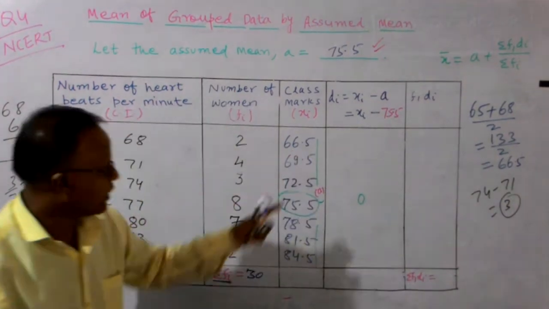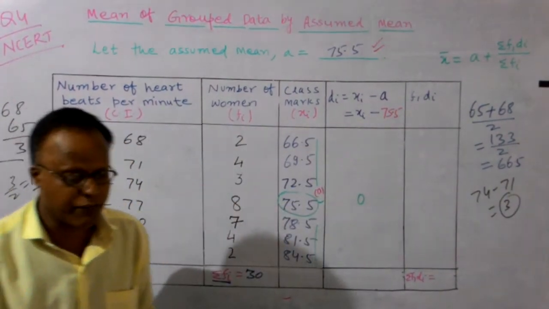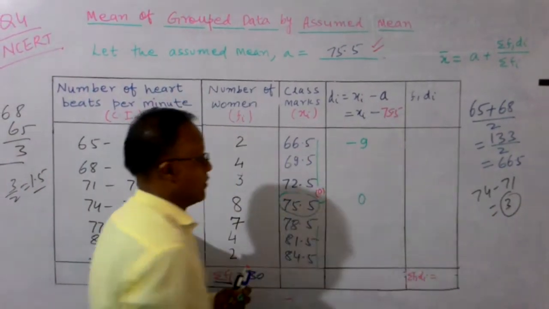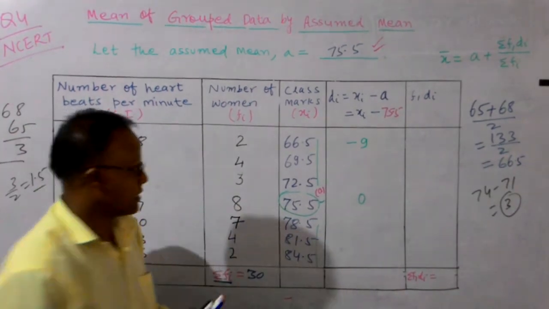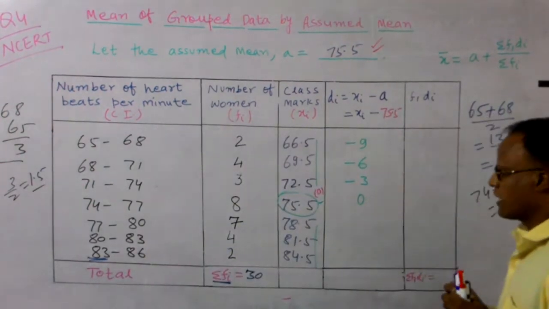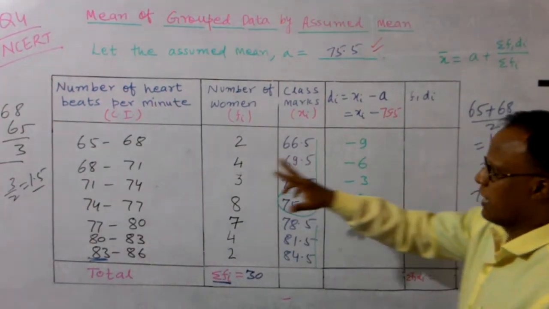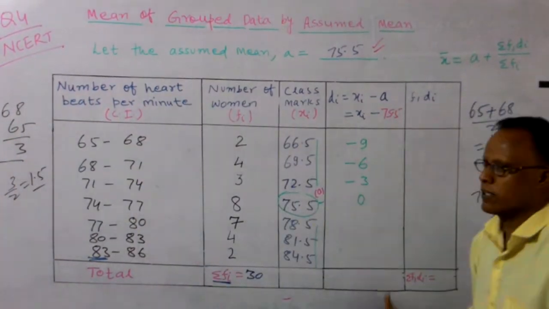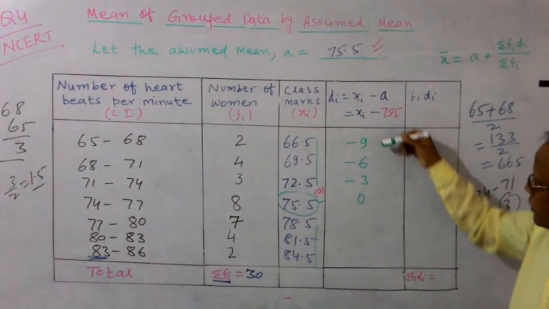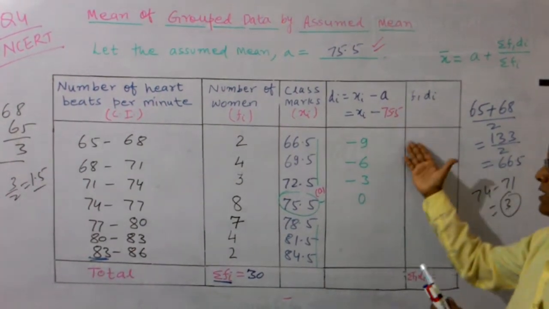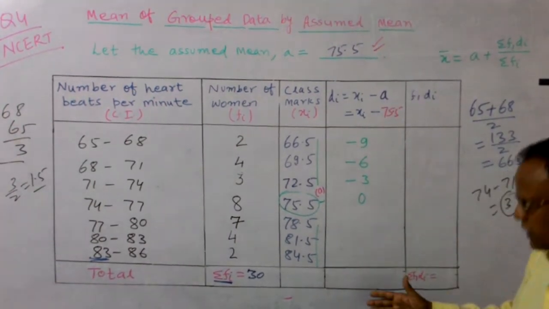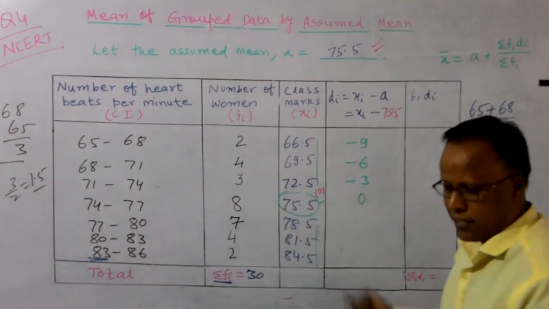So now tell me, what is 66.5 minus 75.5? Minus 9. Good. Then the next is minus 6, and then the next is minus 3. Then I tell you one more technique. This is the same interval. If it is 9 and the class interval is 3, the value will keep decreasing by 3: minus 9, minus 6, minus 3, 0. Or you can say it increases by 3: minus 9 plus 3 is minus 6, minus 6 plus 3 is minus 3, and 0 plus 3, and here also 3. Automatically the same value will come. Let's see if it comes or not.